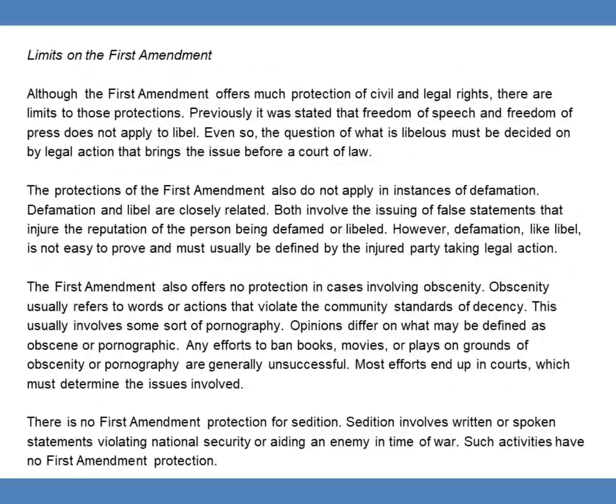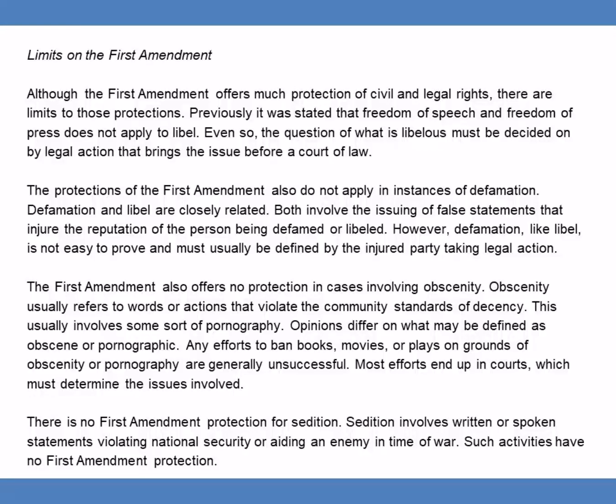Limits on the First Amendment. Although the First Amendment offers much protection of civil and legal rights, there are limits to those protections. Previously, it was stated that freedom of speech and freedom of press does not apply to libel. Even so, the question of what is libelous must be decided on by legal action that brings us the issue before a court of law.